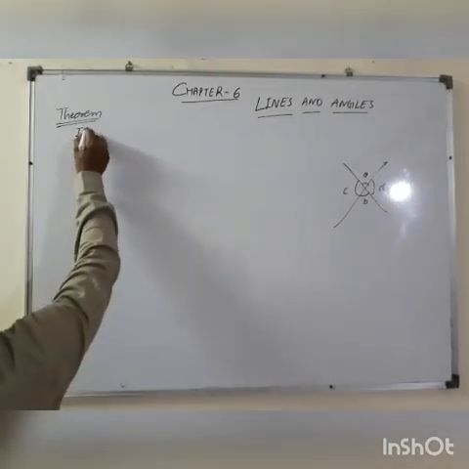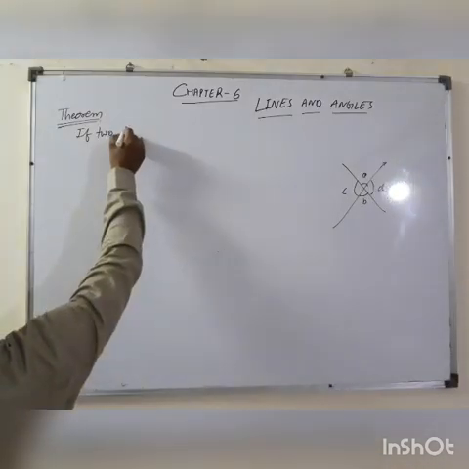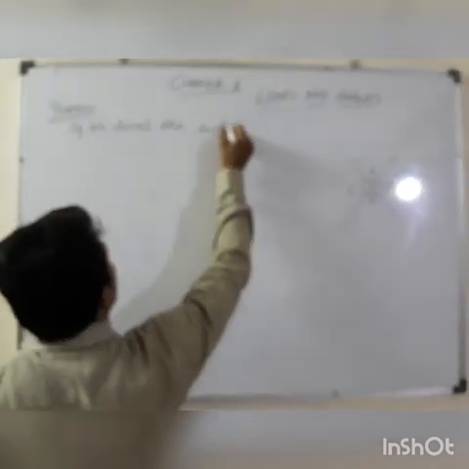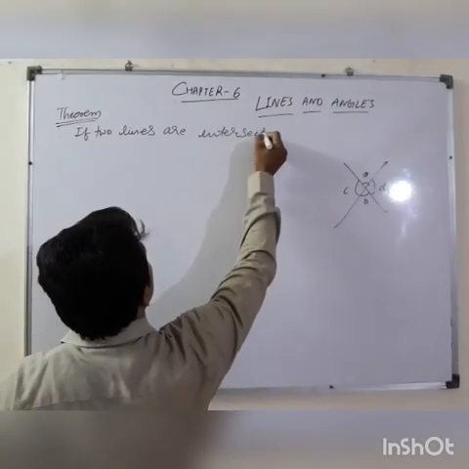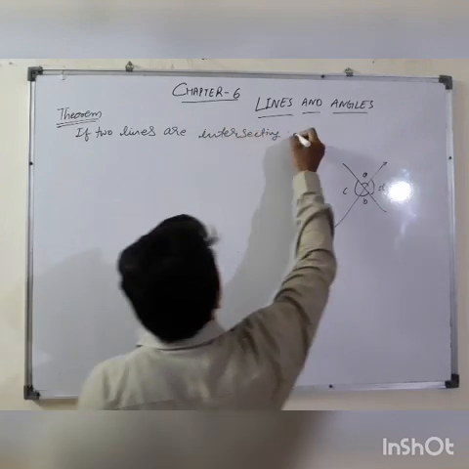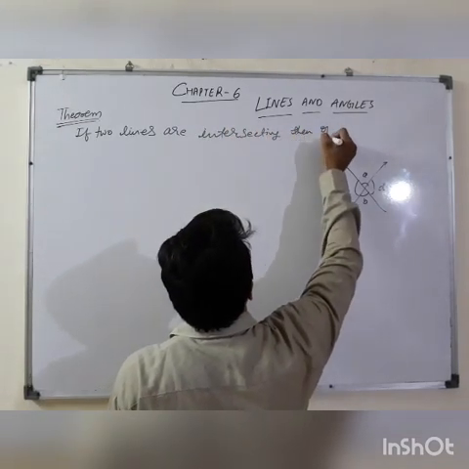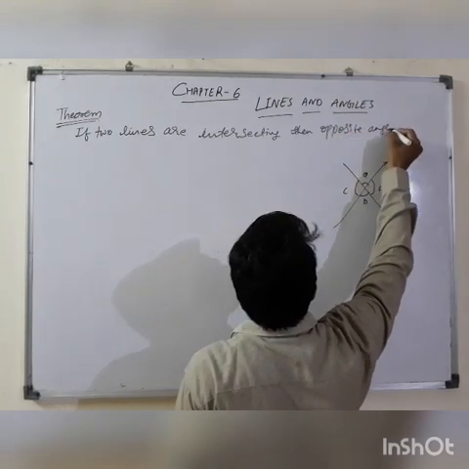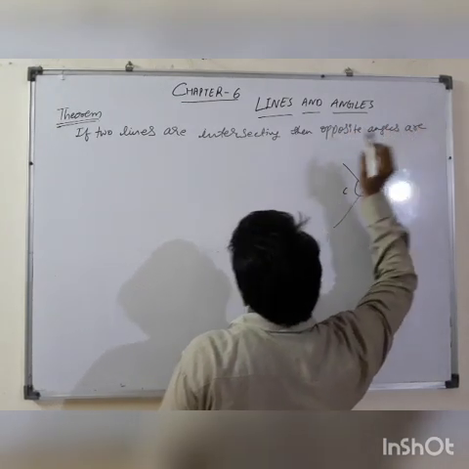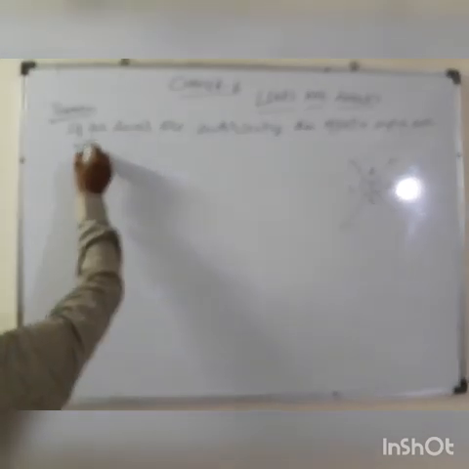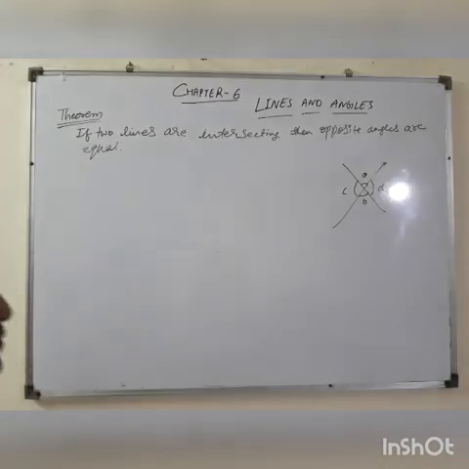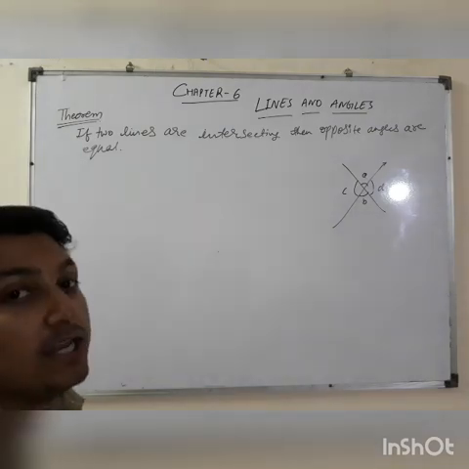The theorem is: if two lines are intersecting, then opposite angles are equal. Okay, how will you prove this theorem? You can prove this theorem with the help of a linear pair.